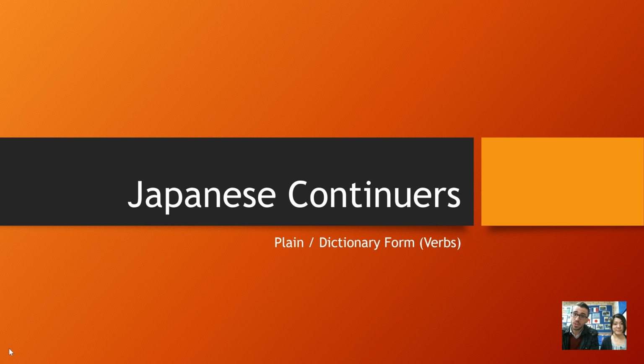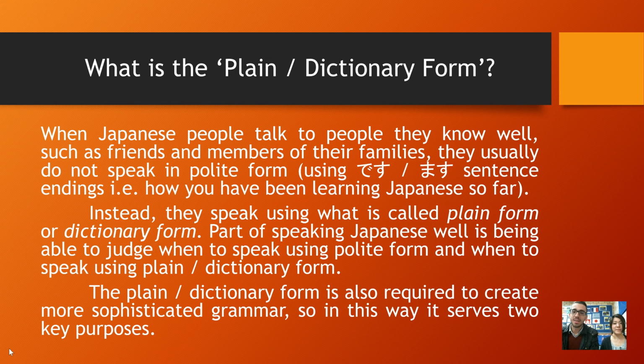In Japanese, virtually all grammar stems from the verb in either its masu form or te form or plain form. So ticking off plain form today is very exciting because virtually all grammar stems from those three forms of the verb. But what is the plain form or the dictionary form?